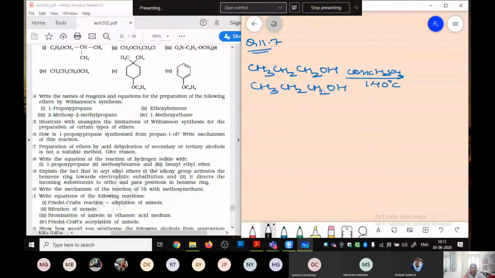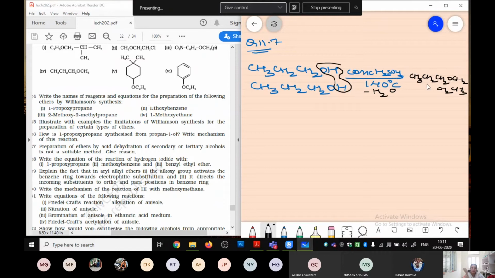Under this temperature, what is going to happen? Your water molecule is going to eliminate out, and you obtain CH3CH2CH2OCH2CH2CH3.